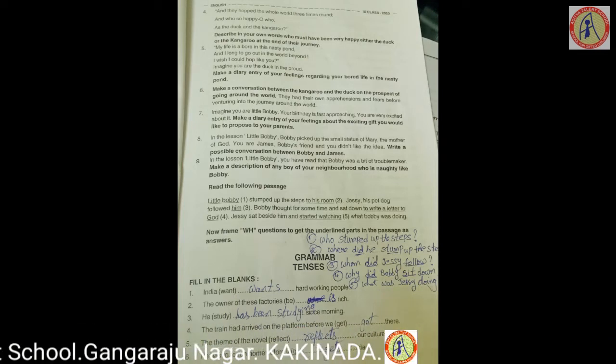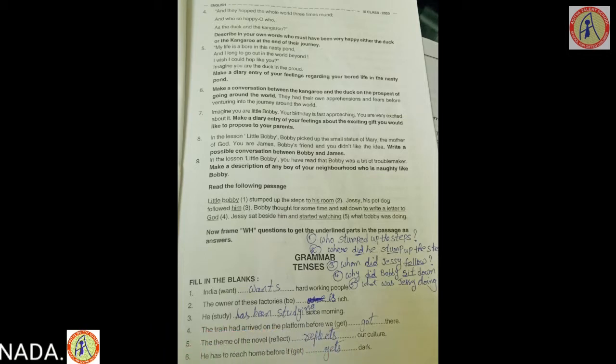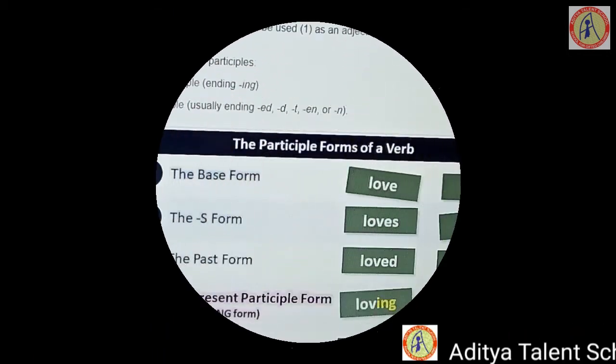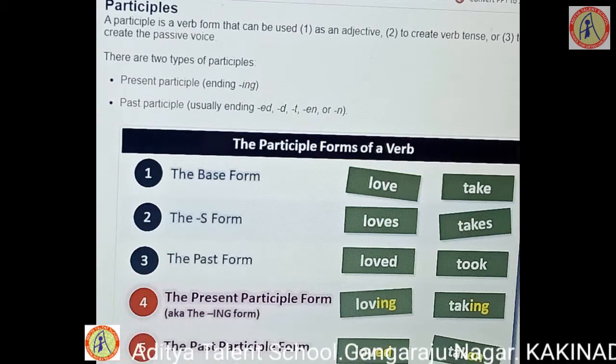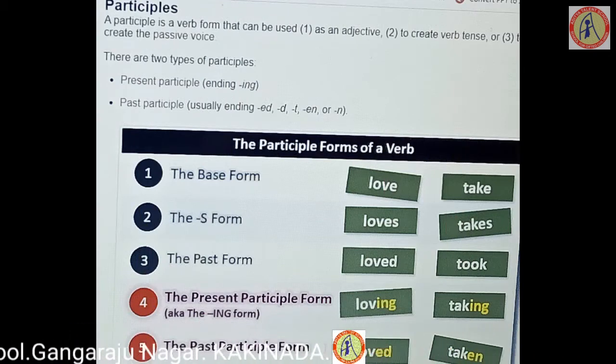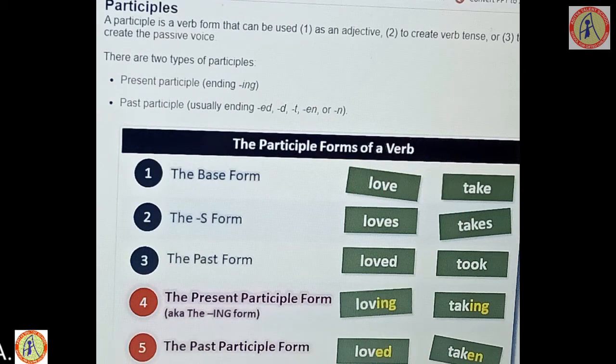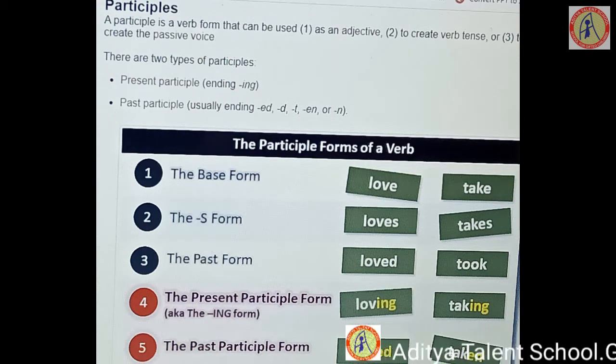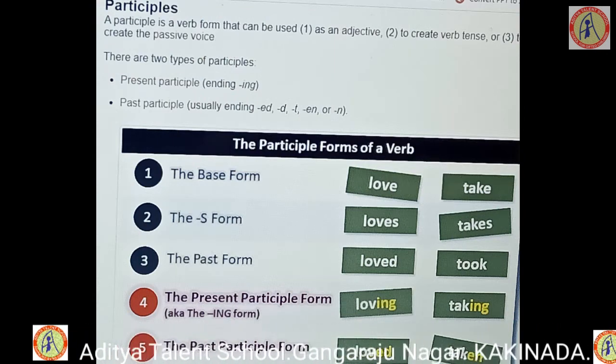Now participles. This topic we are going to explain now, then we can start doing the participles. Clear, children? Now what are called participles? How many kinds of participles are there? What are they? We are going to look now.